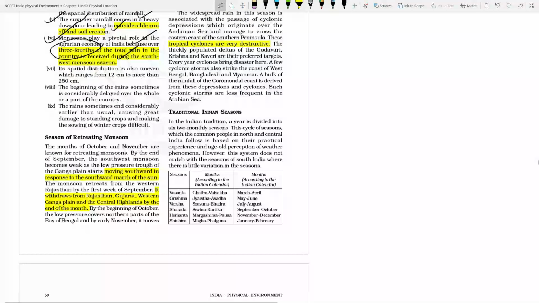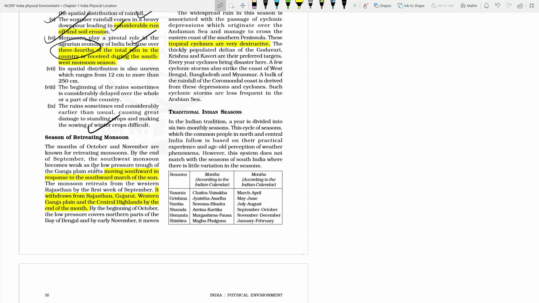So retreating monsoon: once the monsoon has approached whole of India, now it's time to retreat. The monsoon will be retreating as the position of the southwesterly jet stream will be restored and the easterly jet stream will be removed, and ITCZ will again come into its original position.